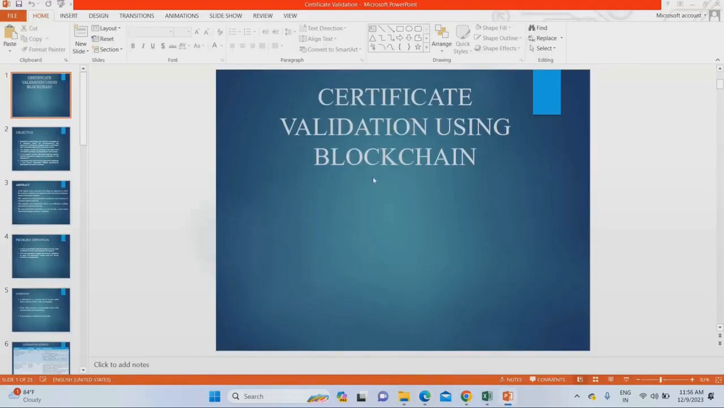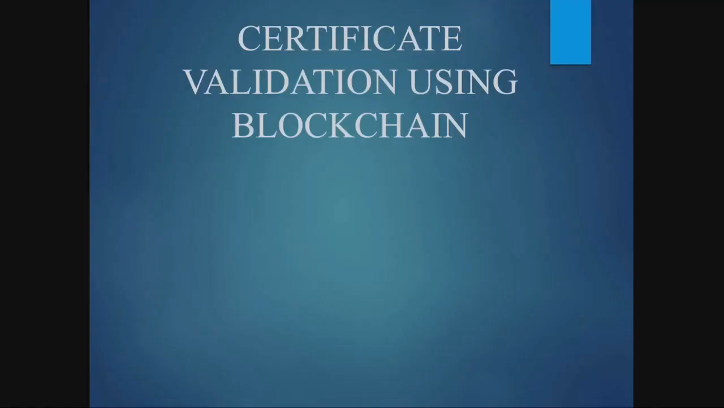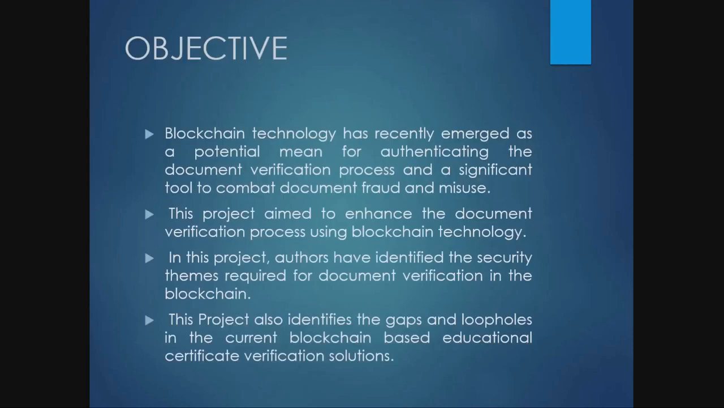This is the project presentation which we are going to explain today. The project is titled Certificate Validation Using Blockchain Technology. The main objective of the project is to introduce blockchain technology. Blockchain is an emerging and potential technology for authenticating every document in the world. So we are considering the educational certificate as our document here. This project aims to enhance the security as well as the flexibility in our certificate generation. That's what we are going to do today.